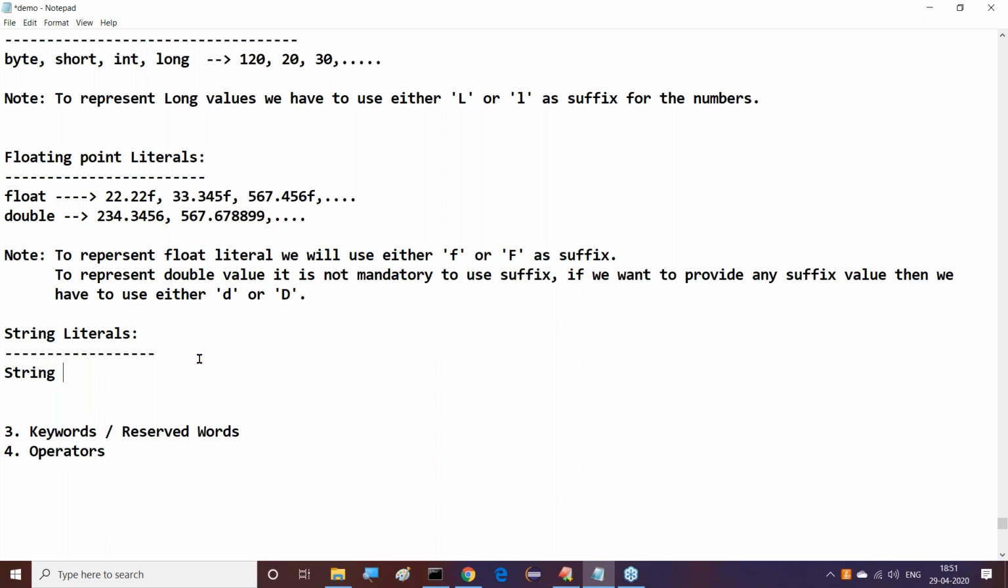What is the meaning of fraction value? After the dot, whatever values we provide, those are what we call fraction values. These are the values after the dot. Is it understood?